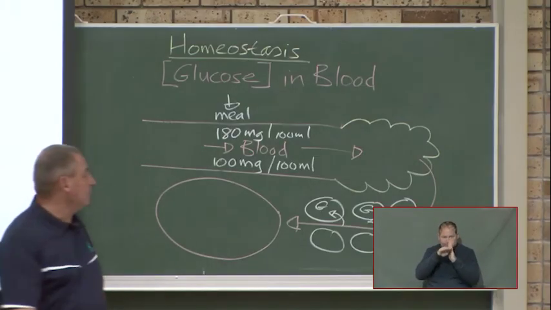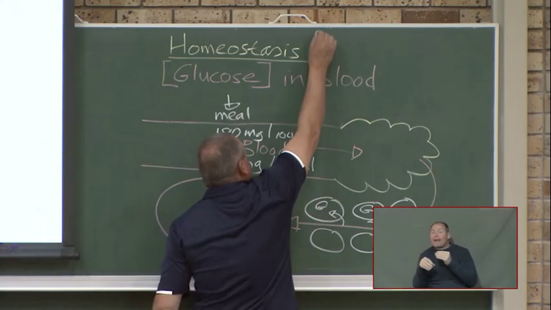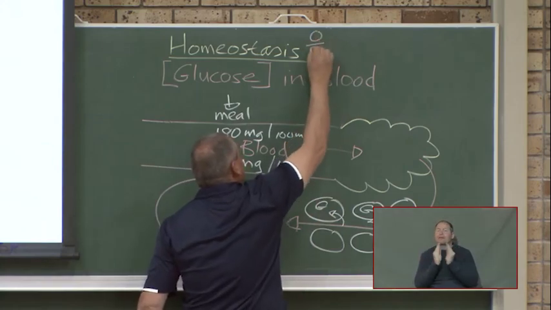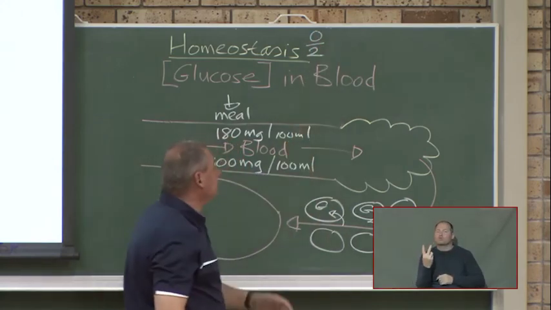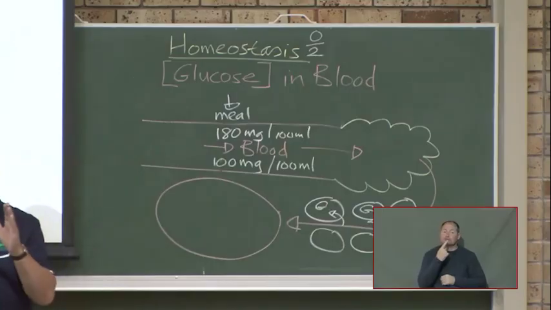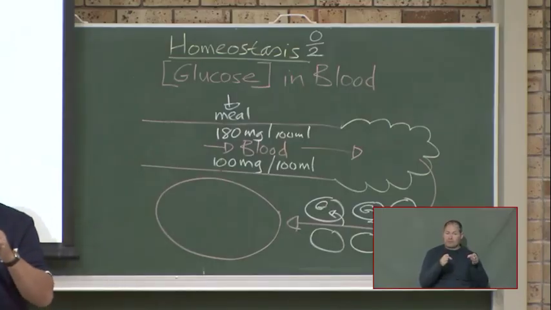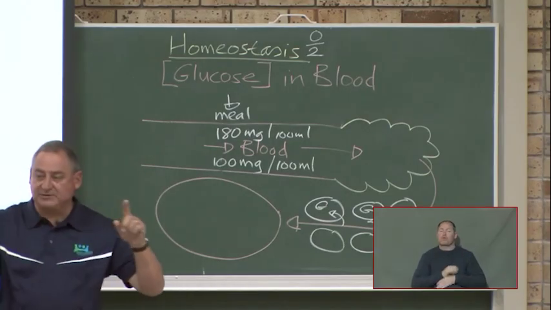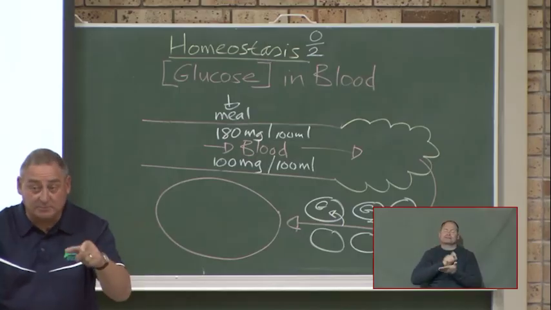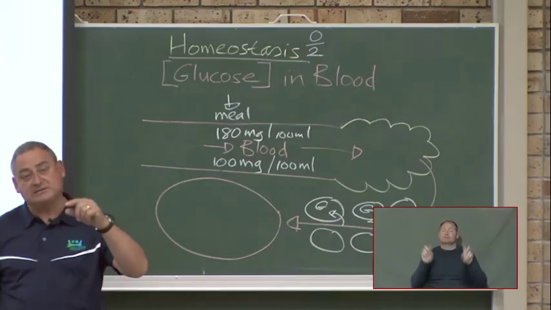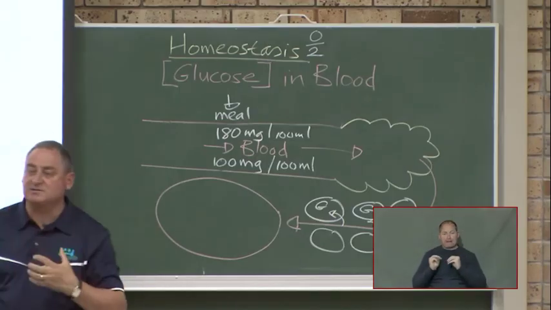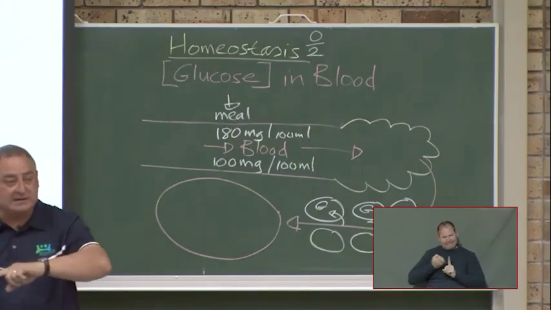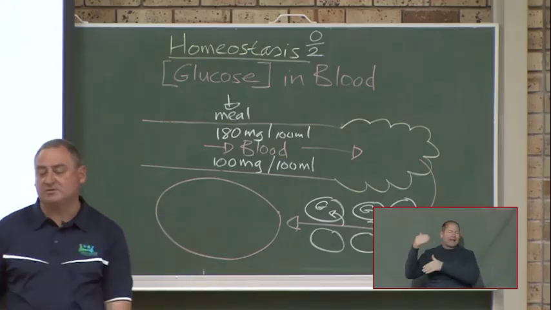Nowadays, with this definition, they give you 0 marks or they give you 2 marks. If you just said the first part, they don't give you 1 out of 2. You must give the whole definition. So please write down, what is homeostasis? It's the maintenance of a constant internal environment despite the changes in the external environment.